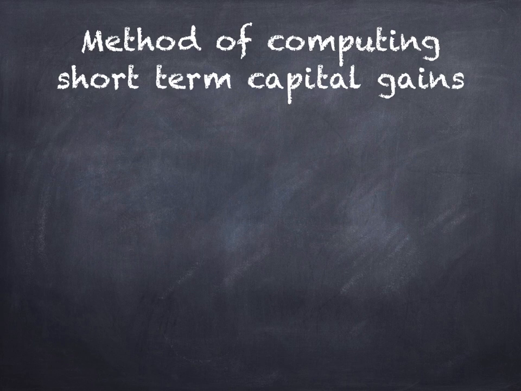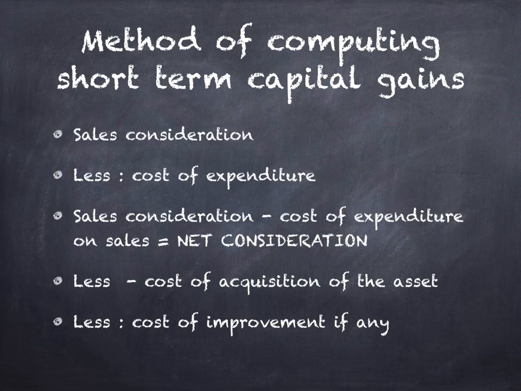Method of computing short-term capital gain. First, take sales consideration, that is sale price. From that, deduct cost of expenditure on sales. You will get net consideration. From net consideration, deduct cost of acquisition and cost of improvement. The balance which you get is called as short-term capital gain or short-term capital loss.